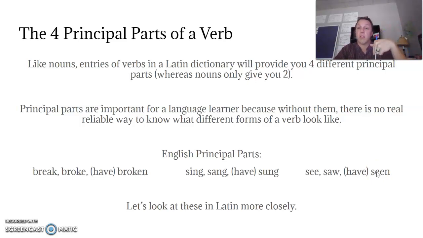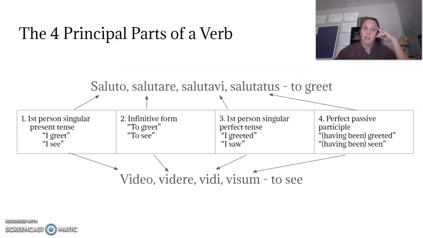And that's why when you study a verb, it's important to not just study what it looks like, the first principal part, but all principal parts. More principal parts will become more important as we move on, and you'll learn more about the other ones next week. So let's look at what these four principal parts look like in Latin.